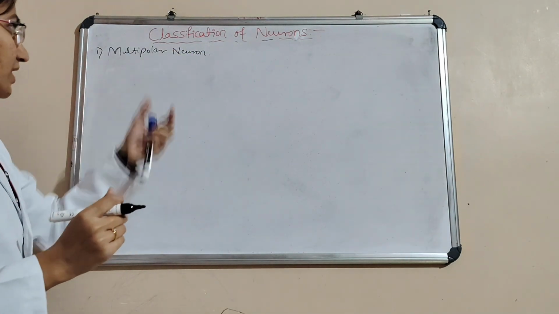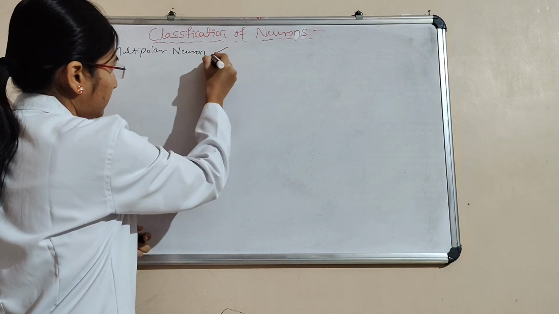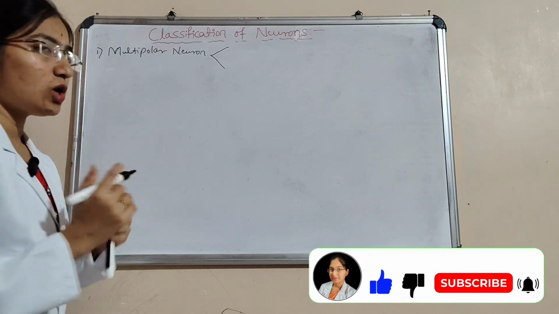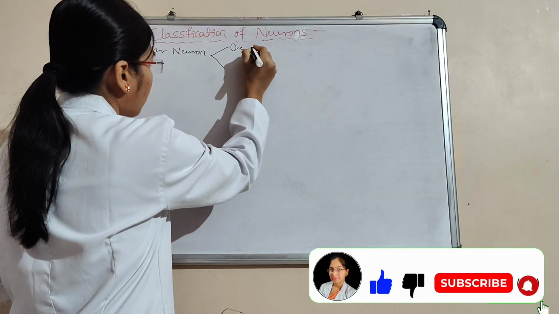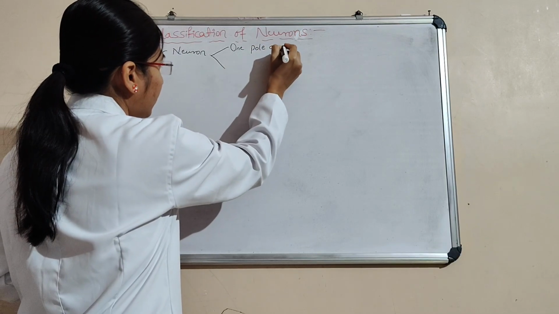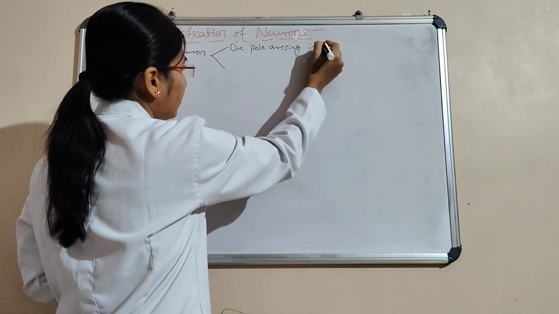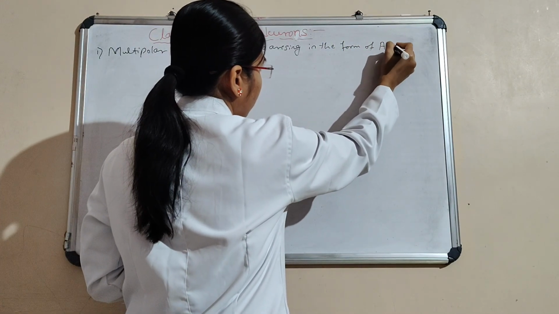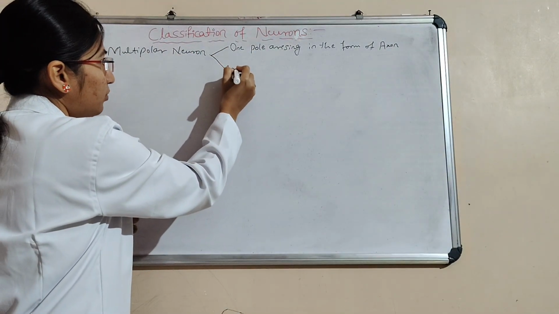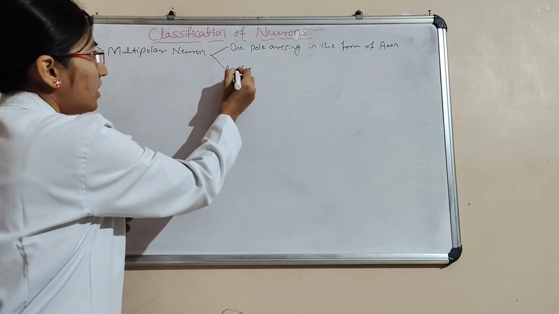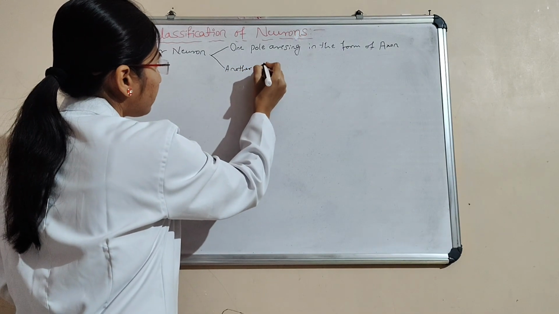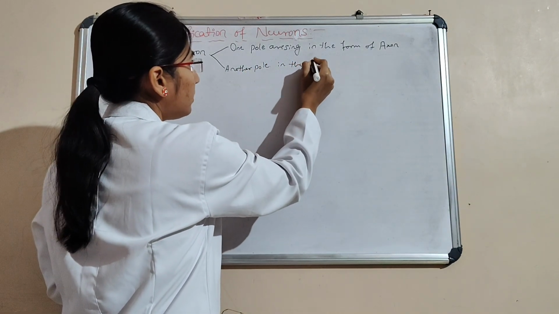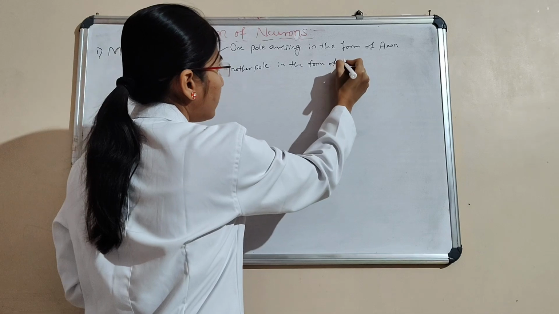Here multipolar, that is, one pole is arising in the form of axon, and then another pole arising in the form of dendrites.